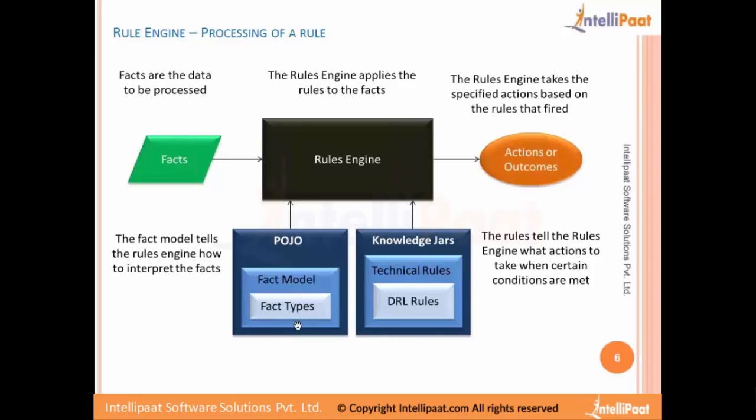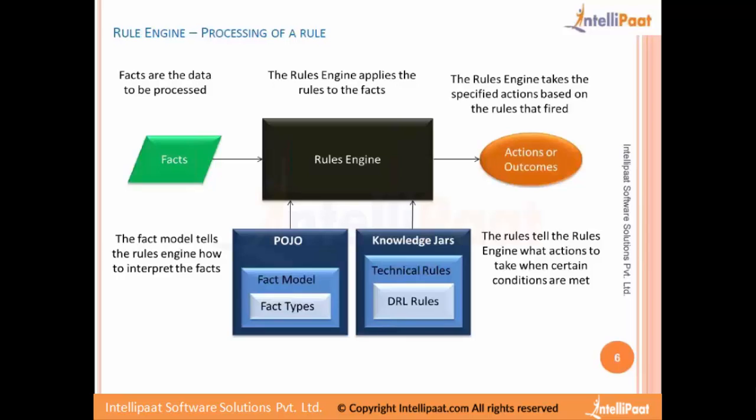We need the data model, where at runtime there will be instances of the data model, the actual objects that come into the engine. When objects come into the engine, the rules engine needs to understand what sort of data is coming. So it will map to the POJOs that it has and find out what object is coming in. For that we need to define the POJOs and provide them to the rule engine.